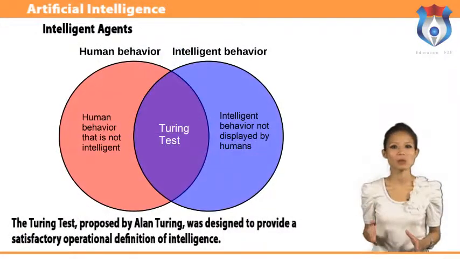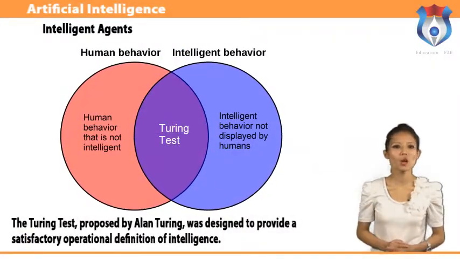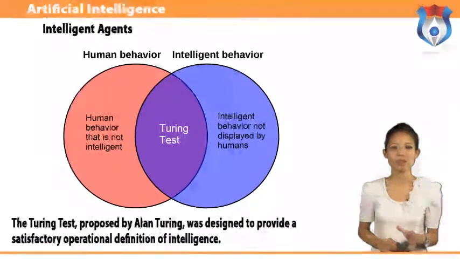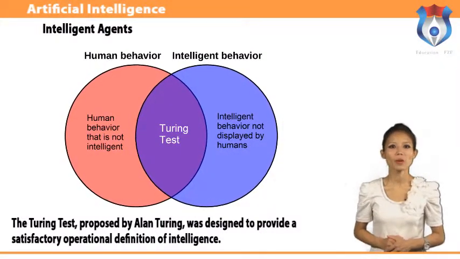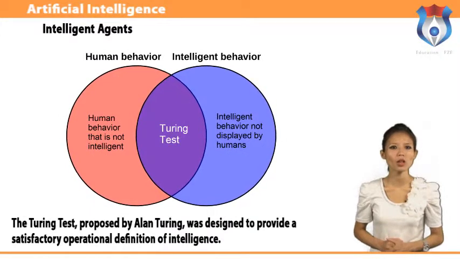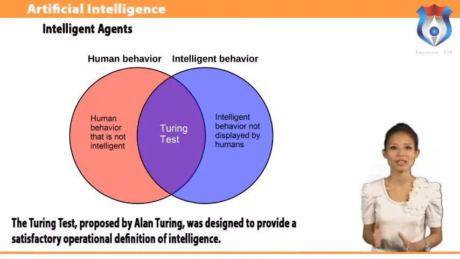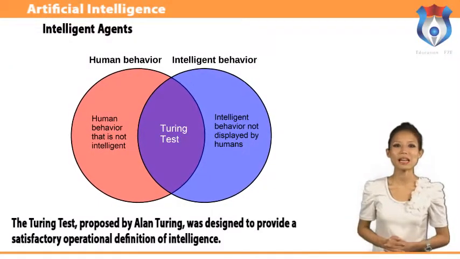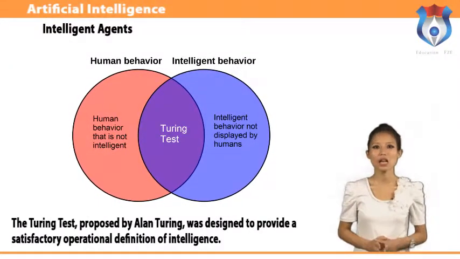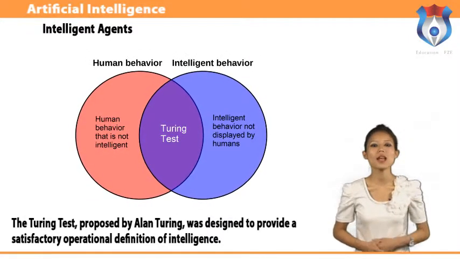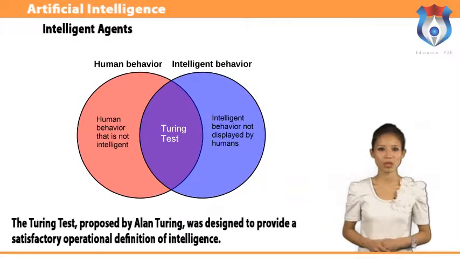The Turing test proposed by Alan Turing was designed to provide a satisfactory operational definition of intelligence. Turing defined intelligent behavior as the ability to achieve human-level performance in all cognitive tasks sufficient to fool an interrogator.